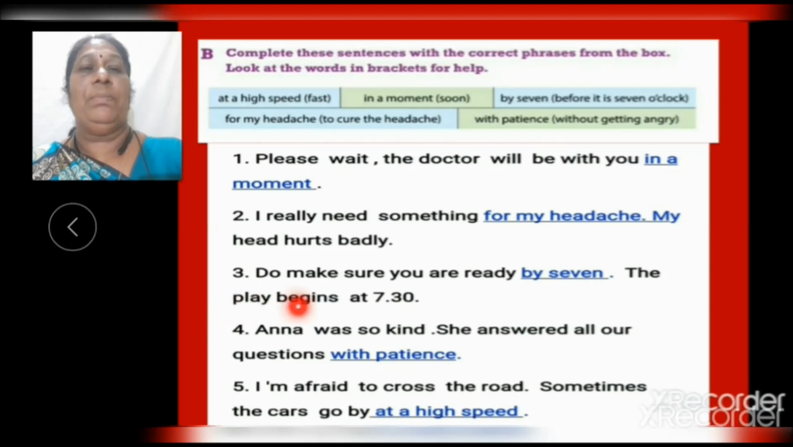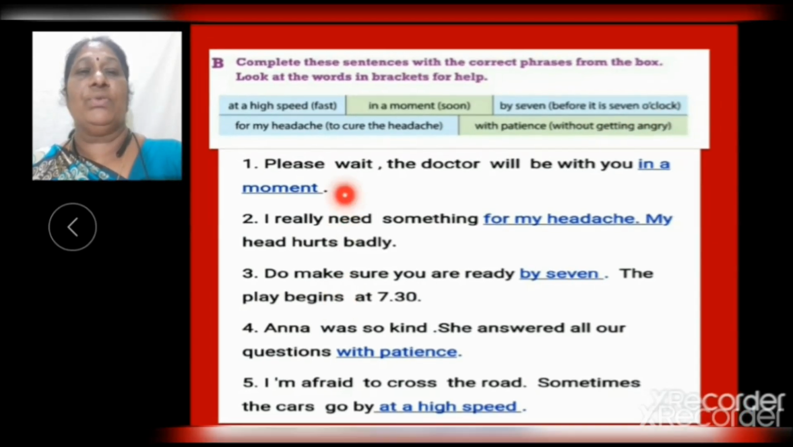The play begins at 7:30. Now fourth one, Anna was so kind. She answered all our questions with patience. What is the meaning of with patience? Without getting angry.